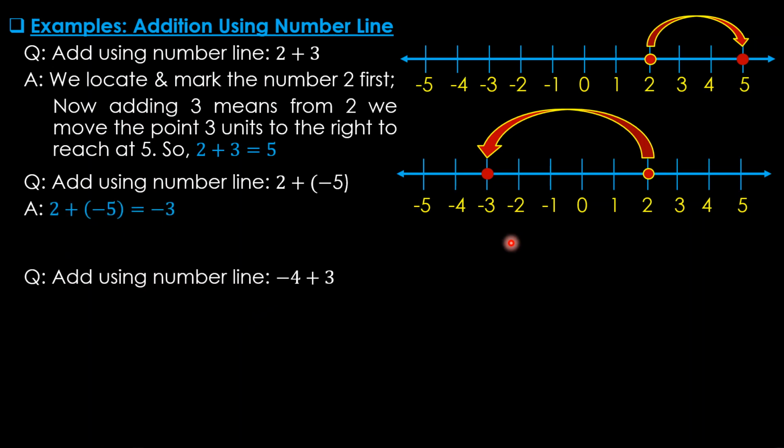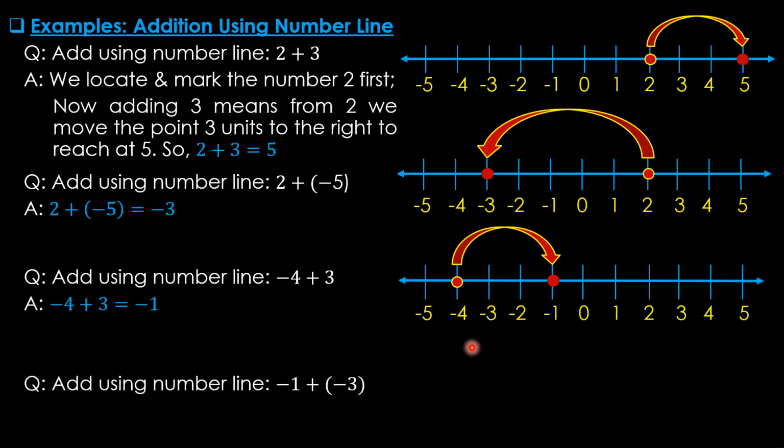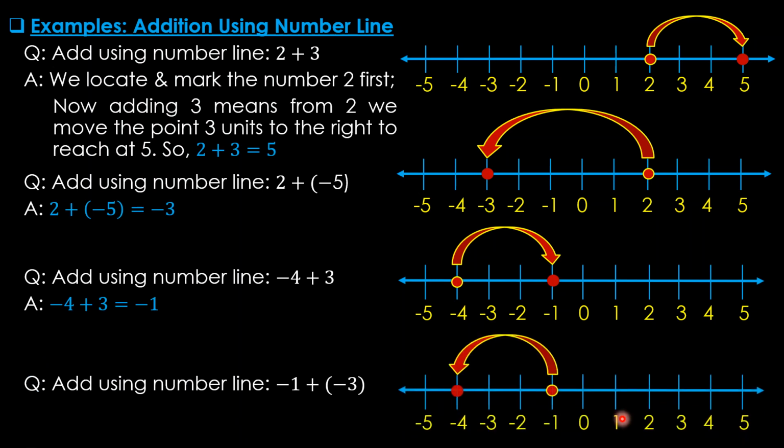Next, minus 4 plus 3. So we locate minus 4 first. Then because it is plus 3, we are moving 3 units to the right side to get minus 1. Last example for addition. So minus 1 and plus minus 3. So we locate minus 1 first, then because it is minus 3, that's why we are moving 3 units to the left side to get minus 4.